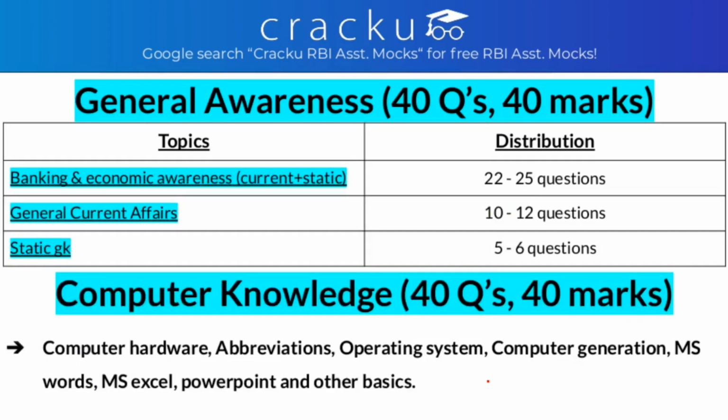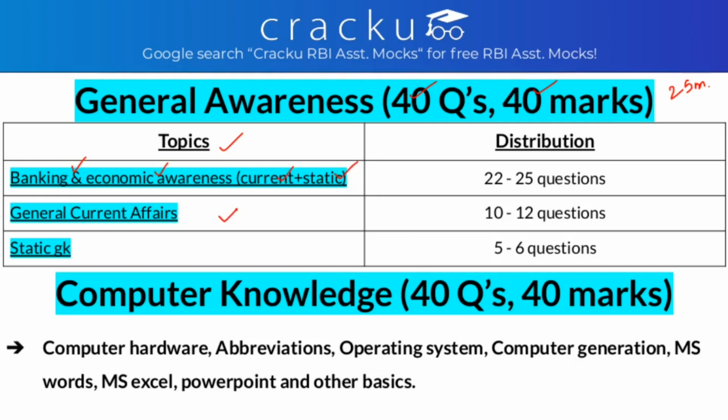The other we have is general awareness. As we all know, in general awareness we get 40 questions carrying 40 marks, and the time allotted is 25 minutes. So what are the topics? As you all know, this is a banking-based, that is RBI, exam. So read all the static part of RBI. And the other thing is banking and economic related awareness, that is both current affairs and static.